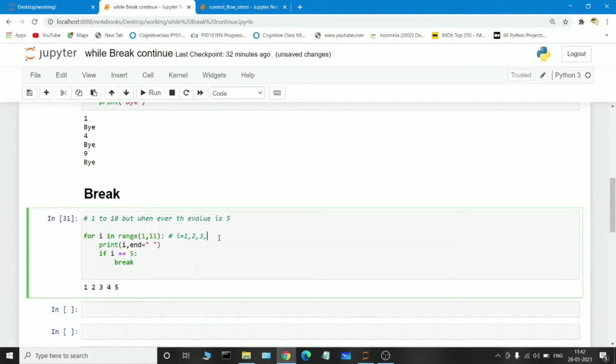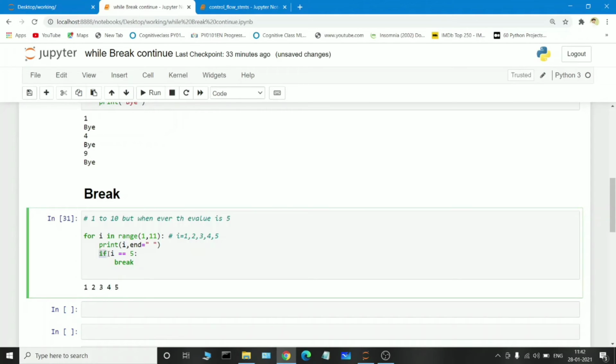So again the I value will be 4, so it will print the value 4. Okay, 4 will be printed here. It will again check the condition, if I is equal to 5, where the I value will be 4 here. In the fourth iteration the I value will be 4, 4 equal to 5, condition fails, the if block will not be executed. In the next iteration the I value will be 5, so it prints the value of 5. Okay, I value printed here.